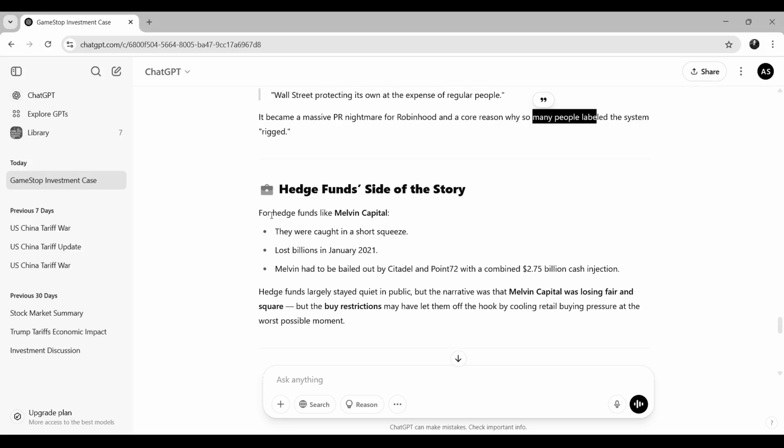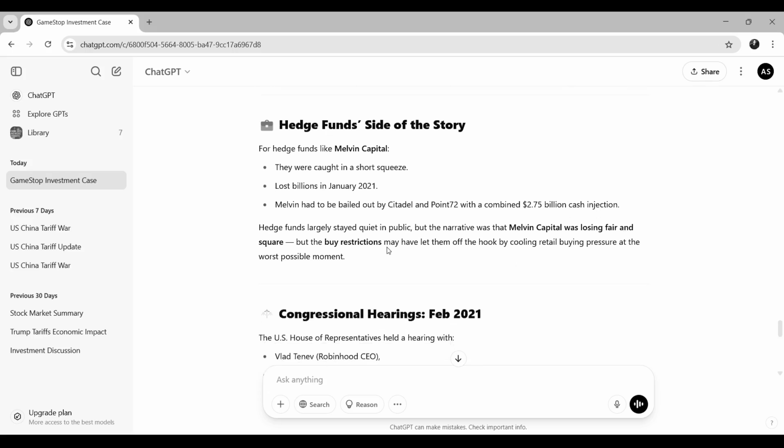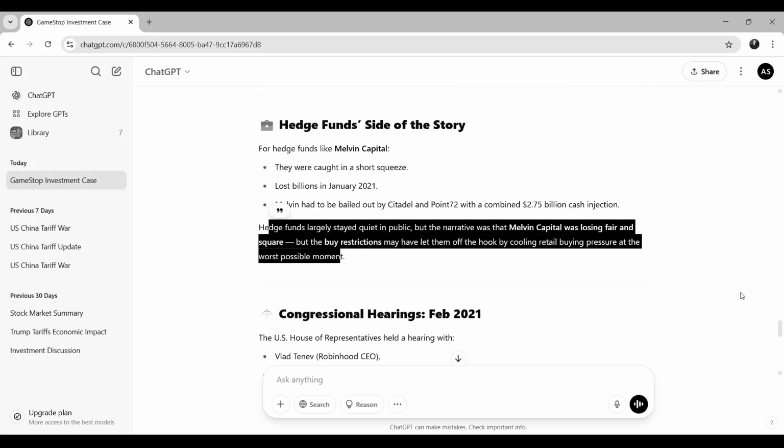For hedge funds like Melvin Capital, they were caught in a short squeeze, and they lost billions in January 2021. Melvin had to be bailed out by Citadel and Point72 with a combined $2.75 billion cash injection. Hedge funds largely stayed quiet in public, but the narrative was that Melvin Capital was losing fair and square, but the buy restrictions may have let them off the hook by cooling retail buying pressure at the worst possible moment. So this was the point from hedge funds.